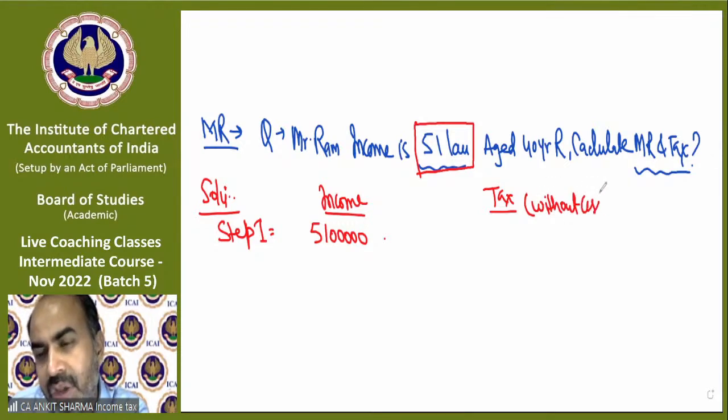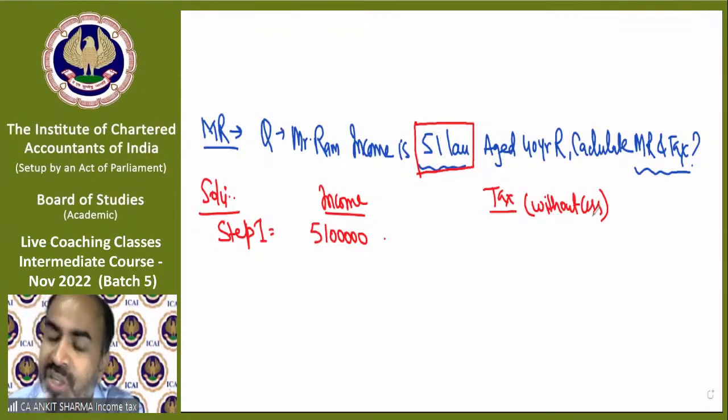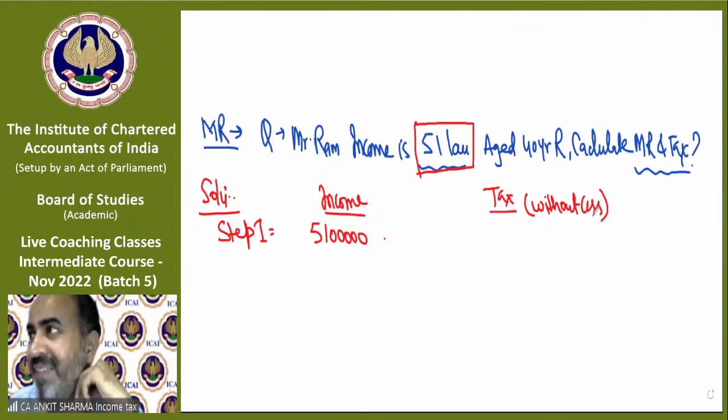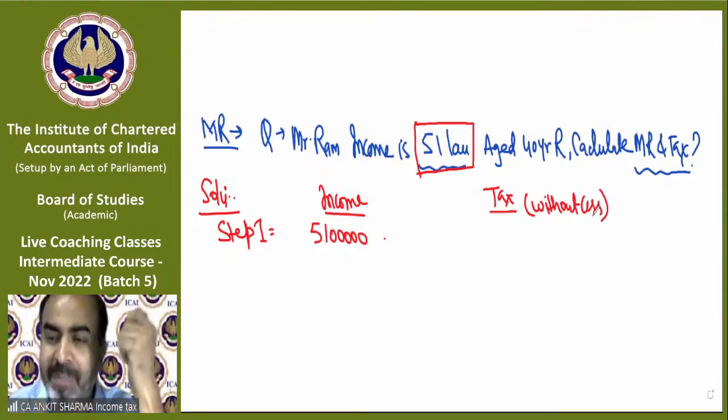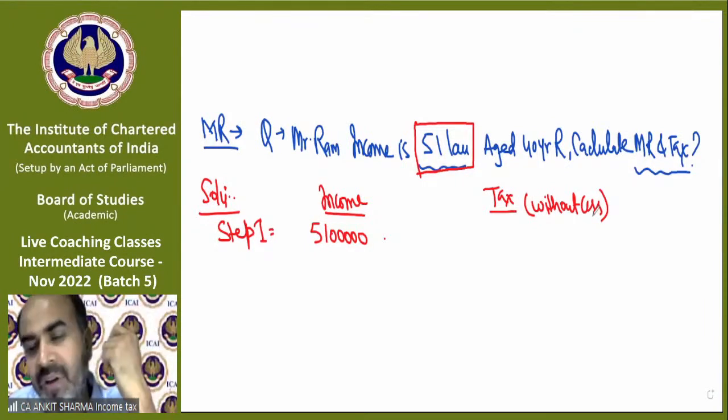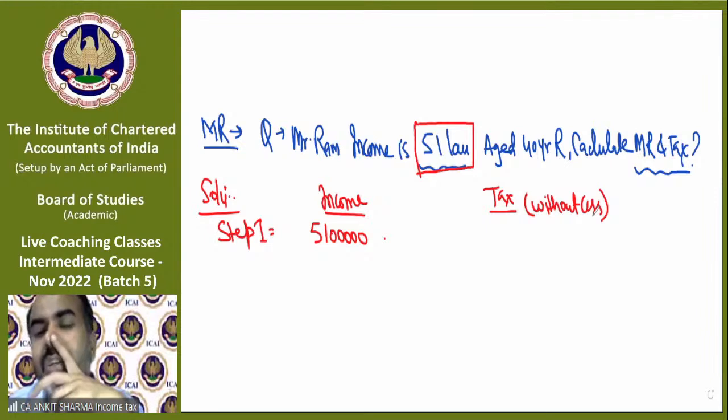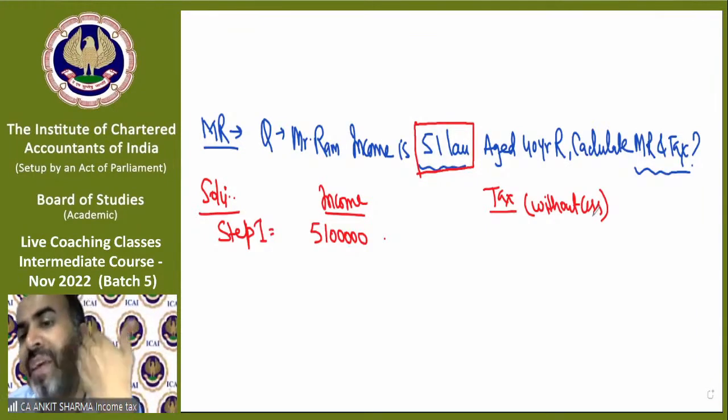You can use tax, rebate, surcharge, but cess will always be applicable at the end, because cess is an amount which is collected by the income tax department but sent to other departments like the health department, medical department, etc. So income tax is just the collection authority for that. So it will always be applicable at the end.